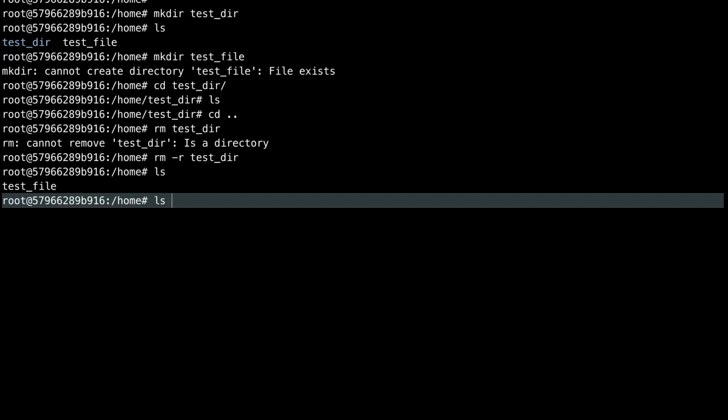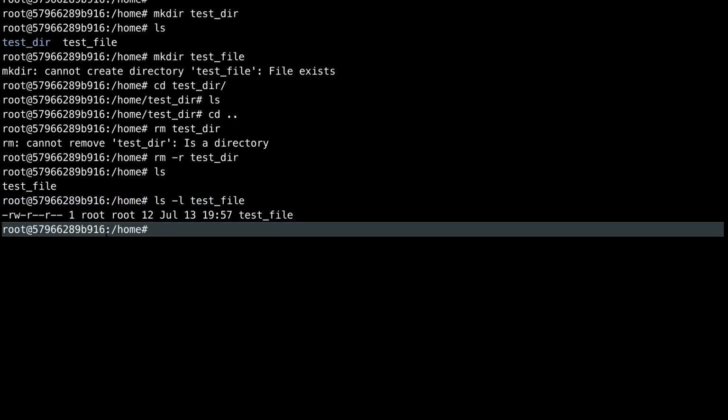Now, if you want to change the permissions, you do ls -l on test file. So these are the permissions that are there. I'm not going into very much detail of this. These are the permissions for read, write, and this is for execution. These are the permissions for the owner of this file, that is root. Now these three are the permissions for the group owner of this file, that is again root here. And these three permissions are for all other users basically.